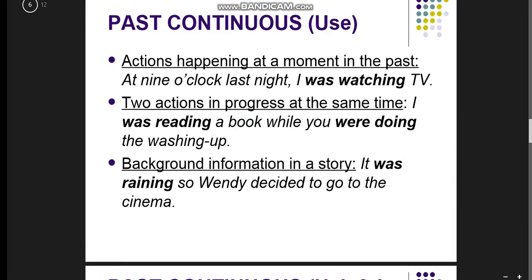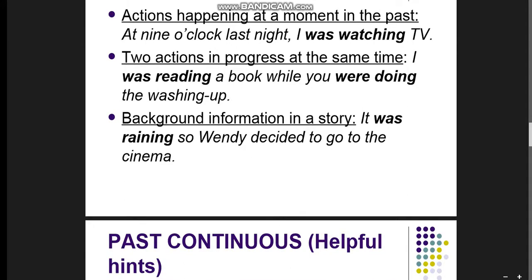Past continuous is for actions happening at a moment in the past. At 9 o'clock, or we should determine the time. At 9 o'clock last night I was watching TV. Two actions in progress at the same time: I was reading a book while you were doing the washing up. Background information in a story, especially when writing literature: It was raining, so when you decided to go out to the cinema.